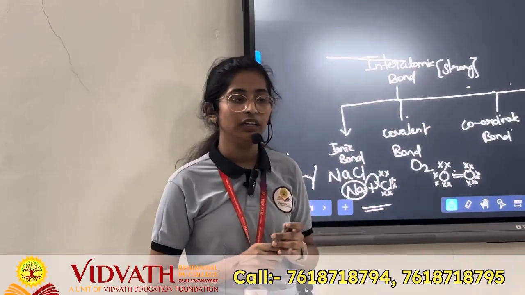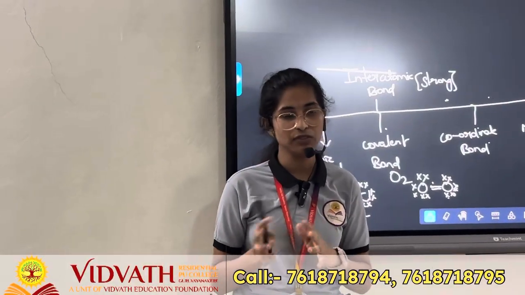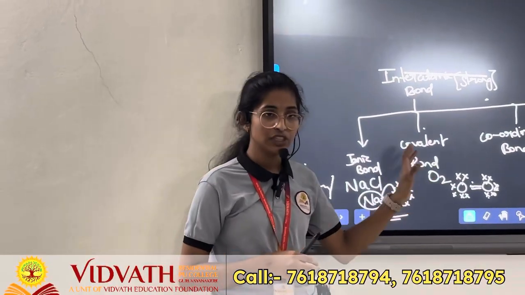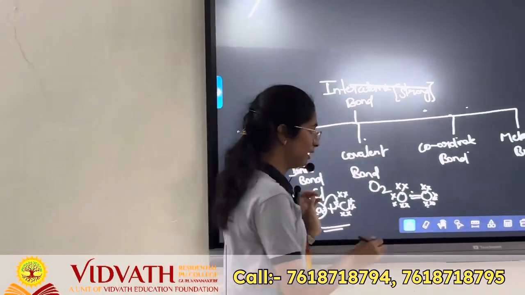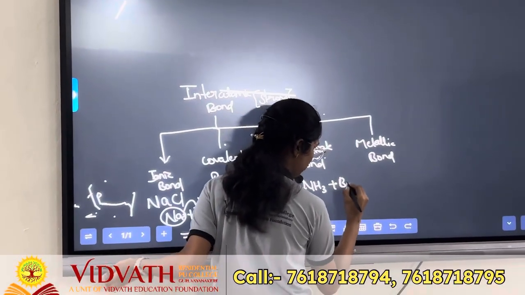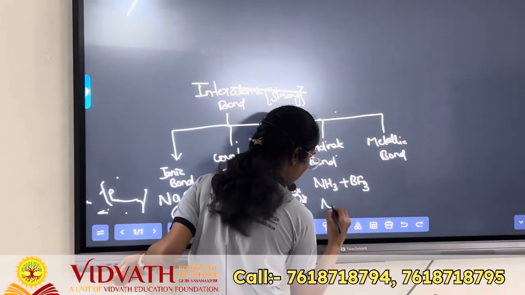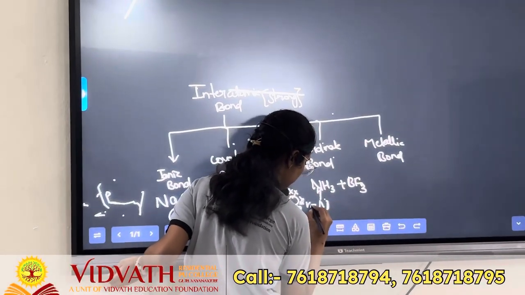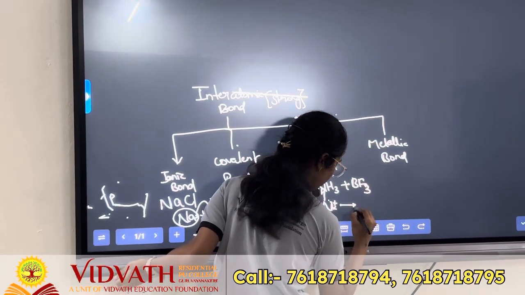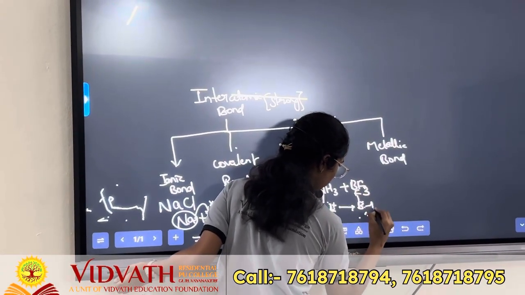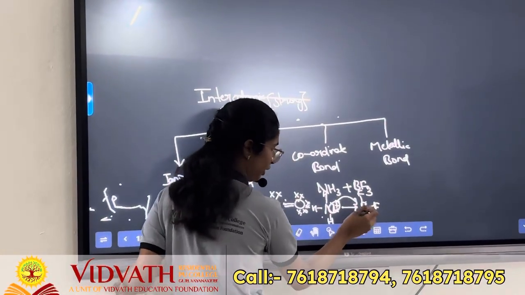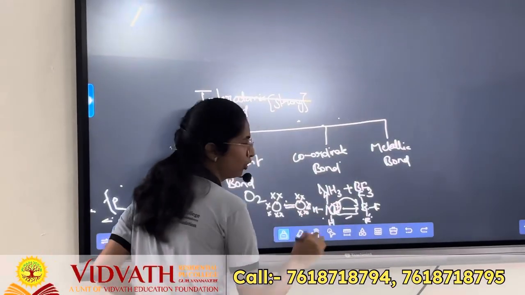But in a normal covalent bond, both atoms share electrons together, whereas in this, only one of the atoms shares both of its electrons with the other atom. Example: ammonia and boron trifluoride. Ammonia has five valence electrons and has one lone pair, and it shares the two electrons with the boron trifluoride, BF3. So this is an example of coordinate bond.